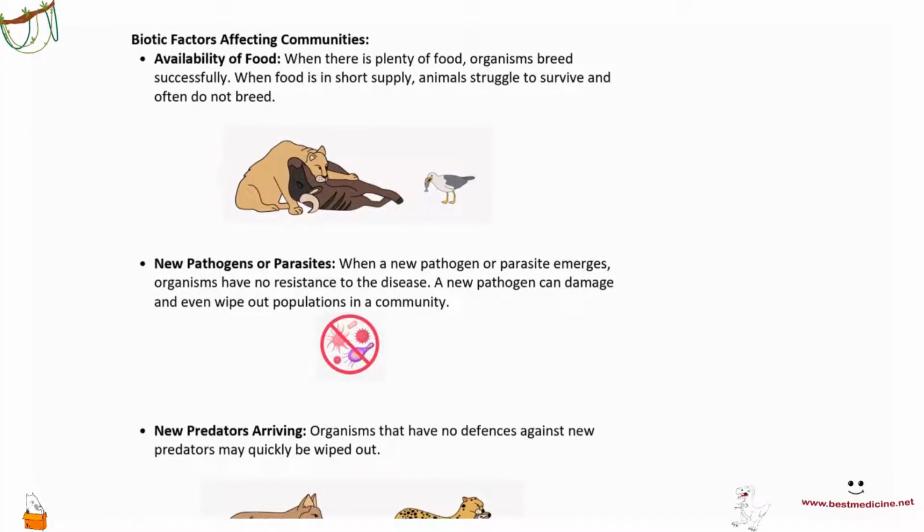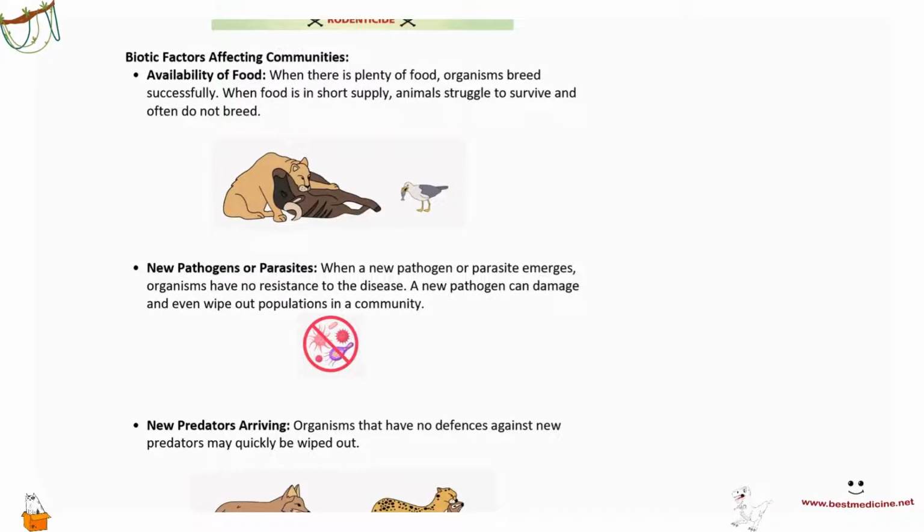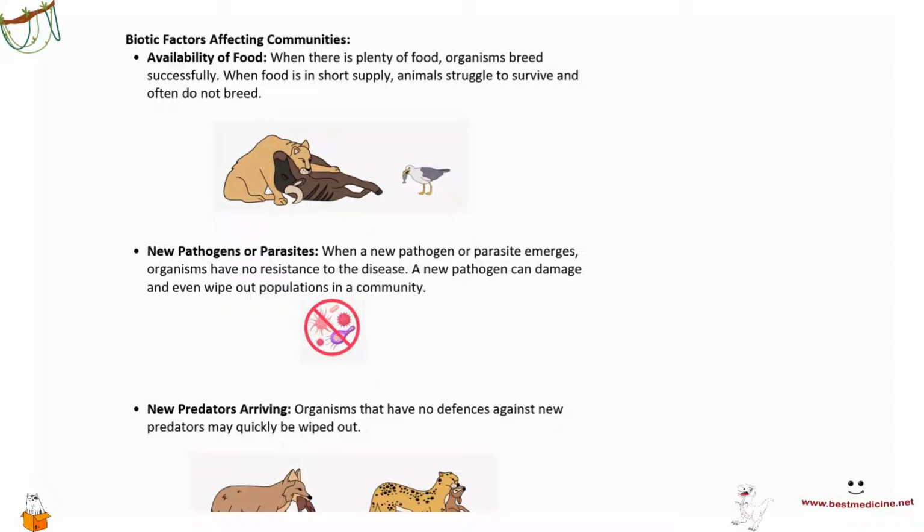Alright, so let's have a look at some biotic factors first, and then we'll have a look at some abiotic factors. So, again, ecology is the study of interaction of communities with one another, as well as the interaction of communities with their environment. So, in an ecosystem, you would have biotic factors, factors that come from living things. And these include the availability of food. Remember, food comes always from living things, right? Producers produce food, and then primary consumers are food for secondary consumers. And secondary consumers are food for tertiary consumers, and so on until we go to the apex predators. So availability of food.